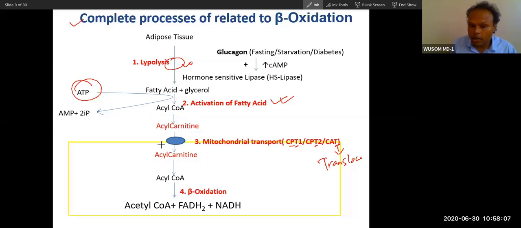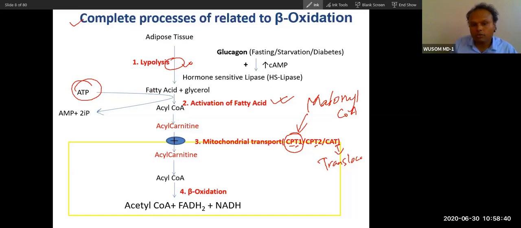Now the rate limiting step again. Transport is also rate limiting, which malonyl coenzyme A will inhibit during fed condition. That is why beta oxidation cannot happen during fed condition, because the acyl coenzyme A will not be transported to the mitochondria. Lipolysis will also not happen during fed condition because insulin is there in place of glucagon. So both these processes will not happen during fed condition.